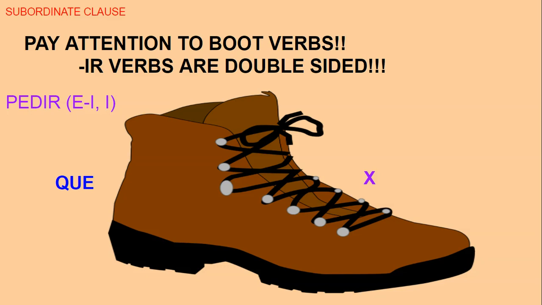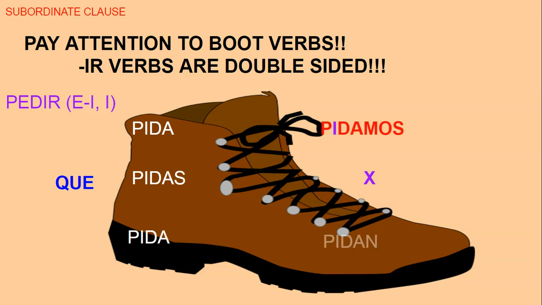So there's something special going to happen even in the nosotros form. So pedir is an E to I boot verb. So que yo pida, que tú pidas, que él pida, que nosotros pidamos, que ellos pidan. On a normal one, it doesn't change in the we form. But on the double-sided boot verb, we do have that. So we do have a couple of different kinds of stem changes.